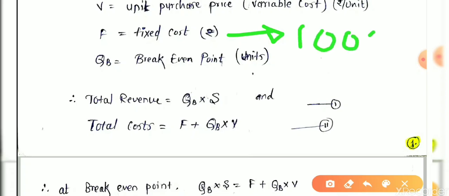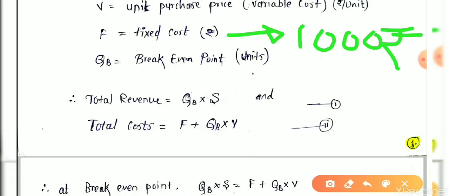1000 rupees. Suppose it is the rent per month, and you are assuming to run the stall for a particular 1 month. After that, demand for notebooks will reduce or become negligible. Hence, we decide to run the business of selling notebooks for only 1 month. The stall has a rent of 1000 rupees for that month. Purchase cost is 15 rupees per notebook and selling price is 20 rupees per notebook.